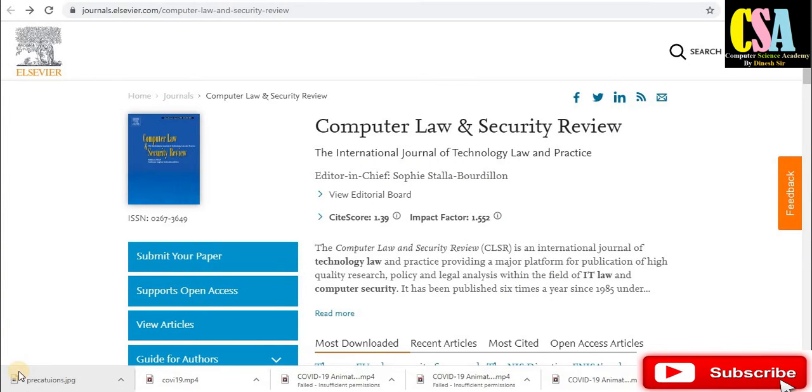Today we will discuss Scopus indexed journals for fast publication. So let's start. The first journal is Computer Law and Security Review. It is an Elsevier journal and it is indexed in Scopus.